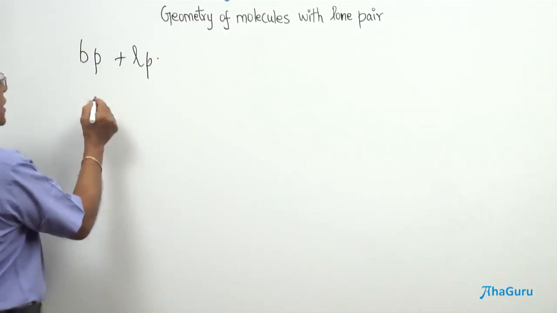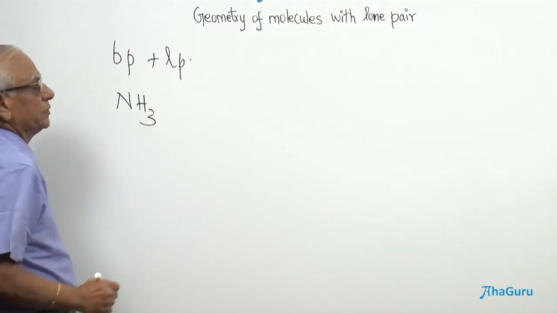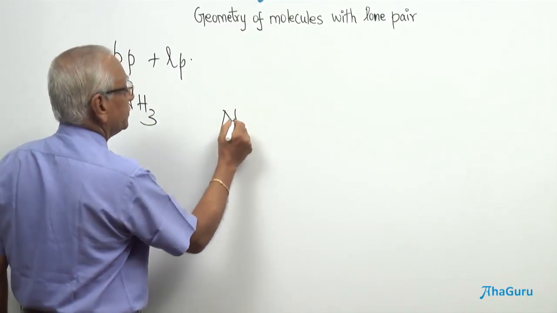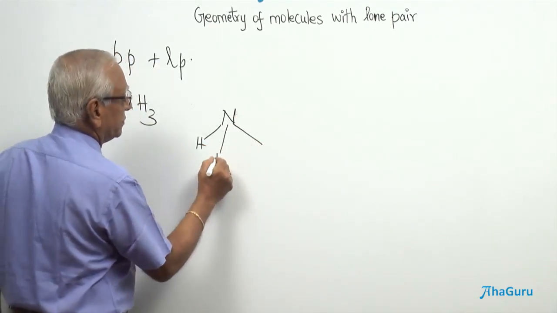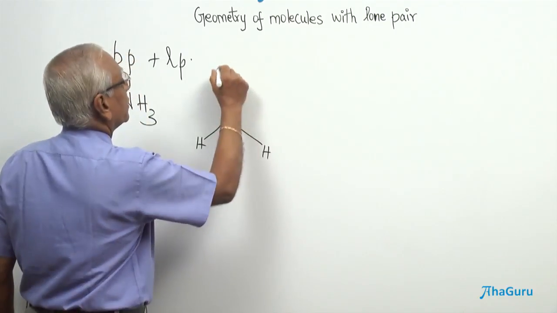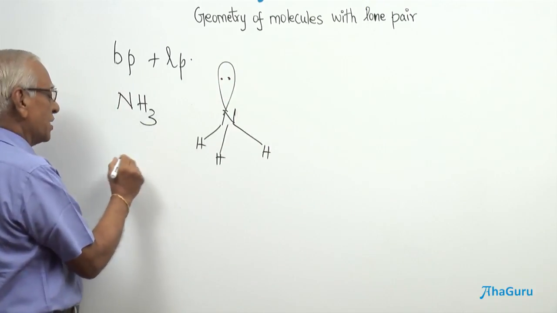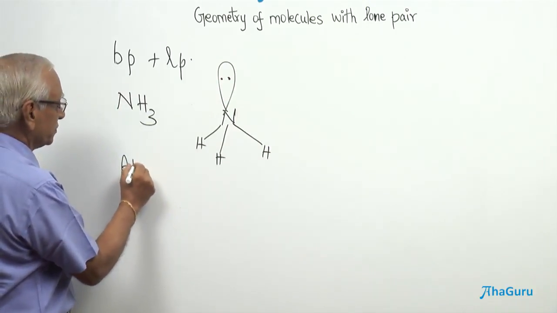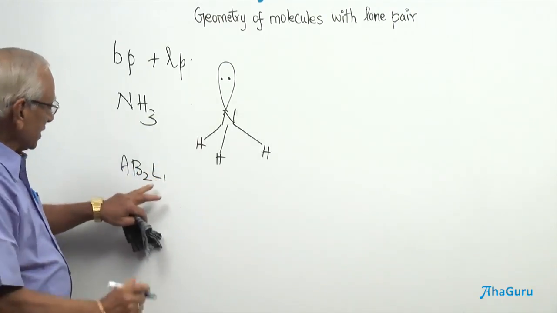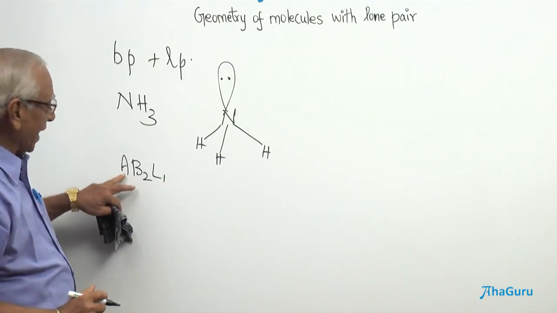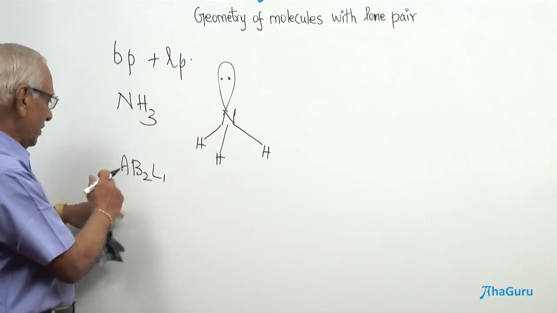Let us take a molecule, let me give you an example, ammonia. If you look at the structure of ammonia, it has 3 bond pairs and 1 lone pair, and probably this comes under a classification of AB3 L1, or they say AB3 E1, where A is the central element and B is the number of bond pairs, L is the lone pair.